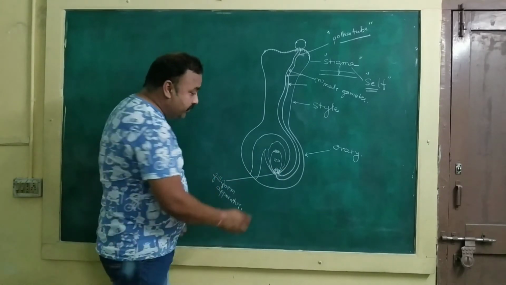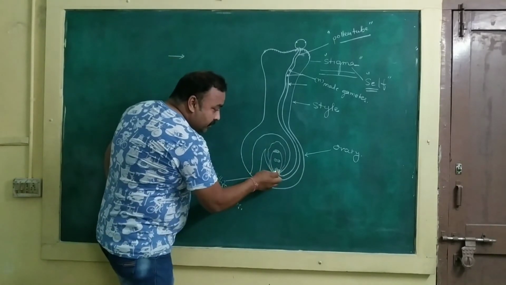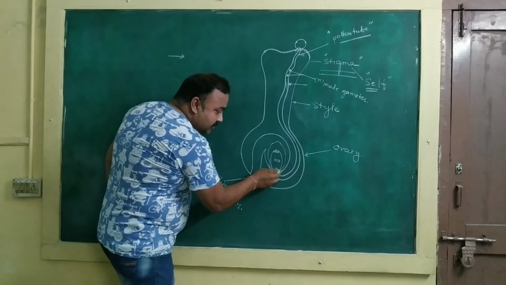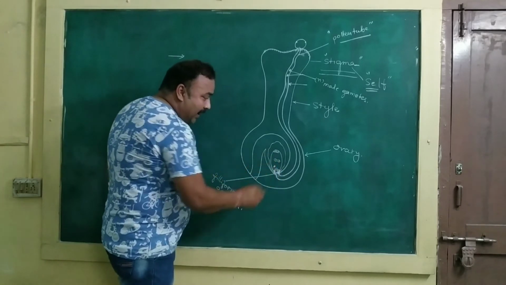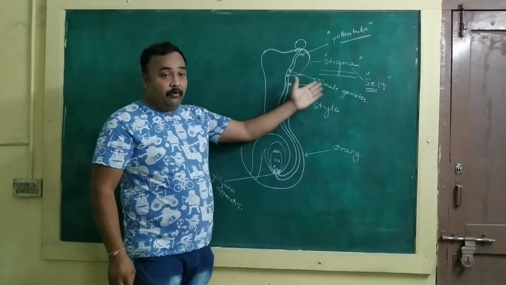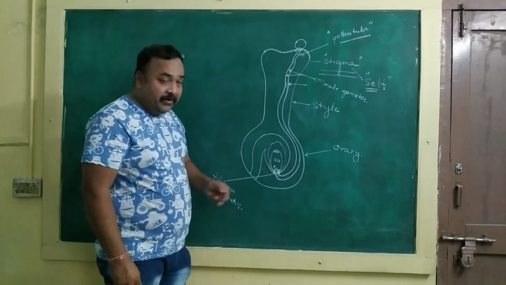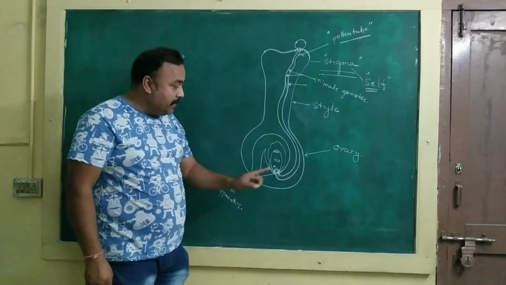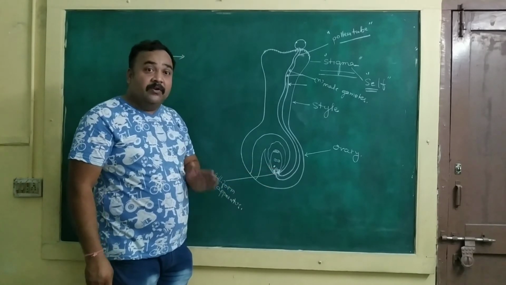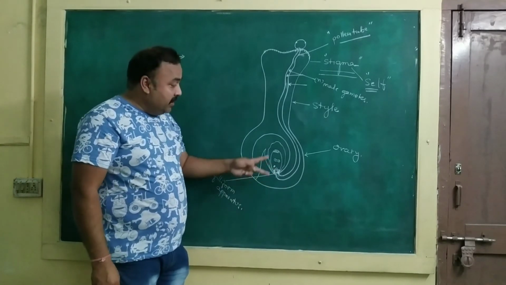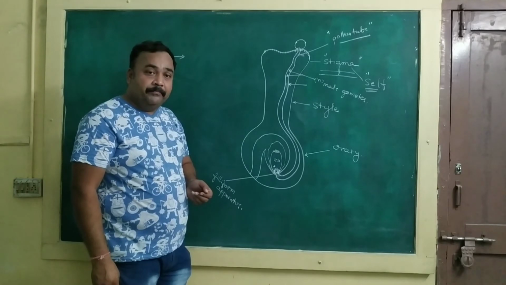As a result, both the haploid male gametes become free in the cytoplasm of a synergid, from where they enter into the female gametophyte.